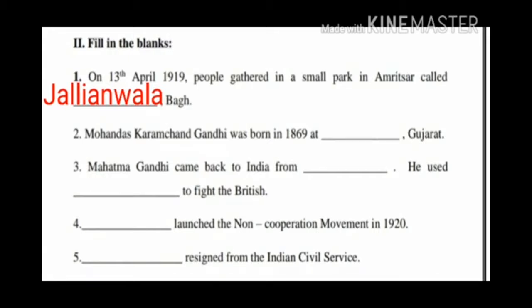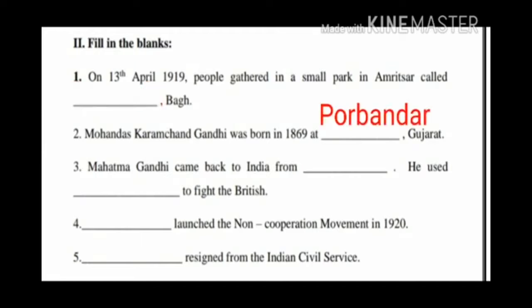Second question, Mohandas Karamchand Gandhi was born in 1869 at dash, Gujarat. Yes, the answer is Porbandar. Children, Mohandas Karamchand Gandhi was born in 1869 at Porbandar, Gujarat.